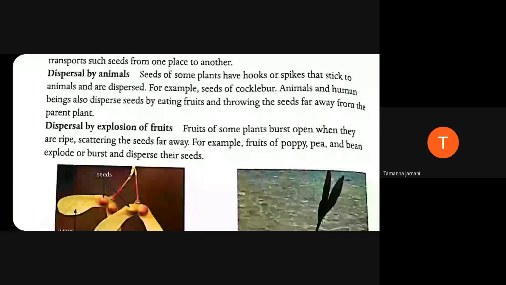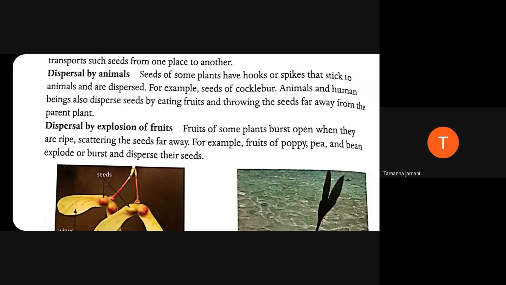Or in some cases, what will happen? Some birds will sit upon the tree and start eating the fruit of that particular tree. But sometimes they put the fruit inside their mouth only and move away from that plant. Are you understanding what I'm trying to say, how animals help us in this process of dispersal?